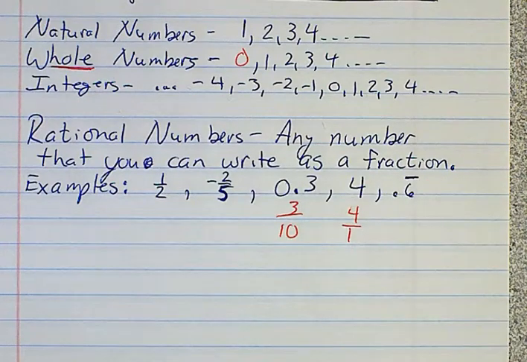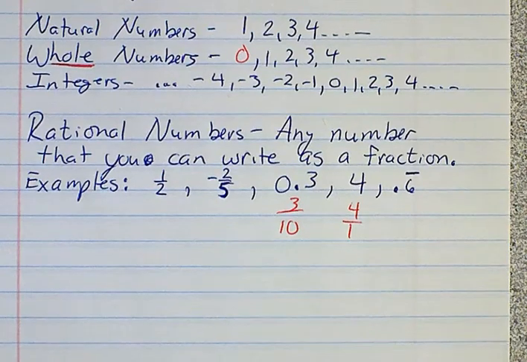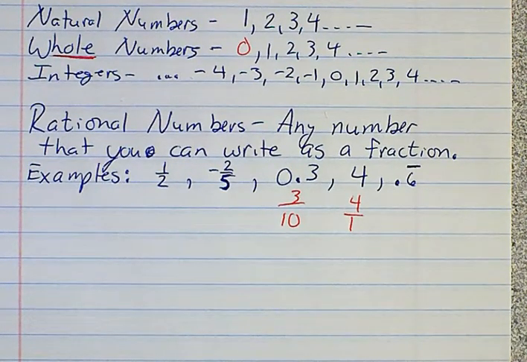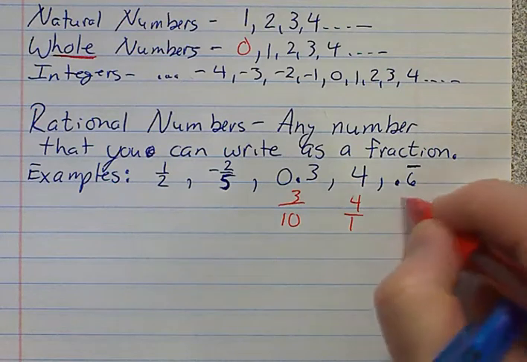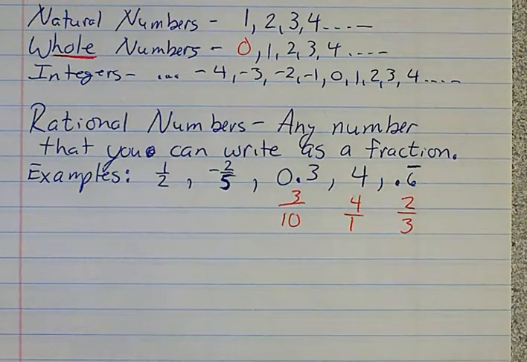All right, what about 0.6 repeating? Now, in some of these, we're not going to worry about some of the weird stuff in these, but we'll just show you this just because it pops up. Most people remember this one. If you've got 0.6 repeating, anybody remember what that is as a fraction? 2/3. There you go. If it's 0.3 repeating, it'd be 1/3.